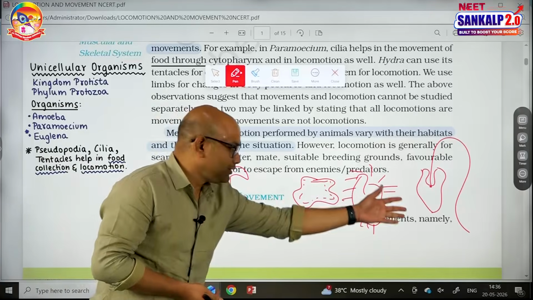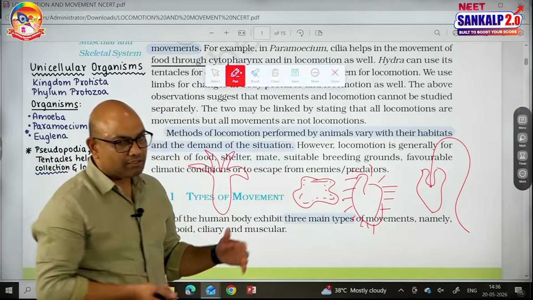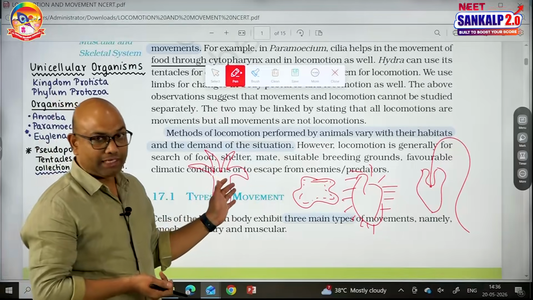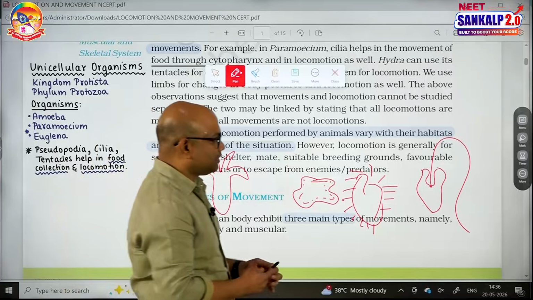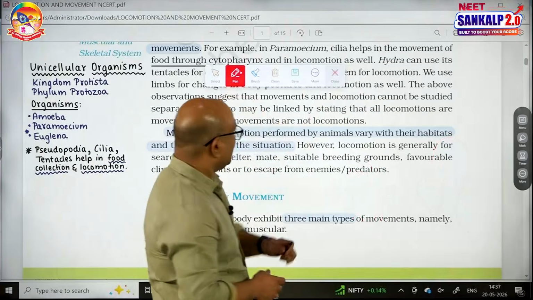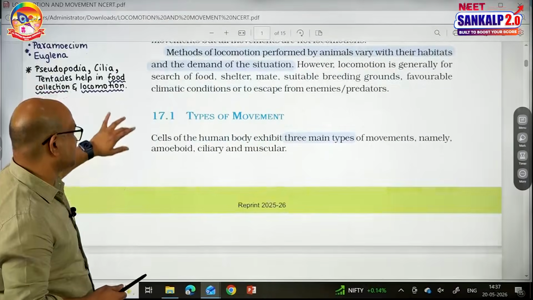And these first three are unicellular organisms, they belong to the kingdom Protista. But hydra is not unicellular, it belongs to the phylum Cnidaria and the kingdom is Animalia. So this is the introductory part regarding the locomotion and movement chapter. Let's talk about types of movements.